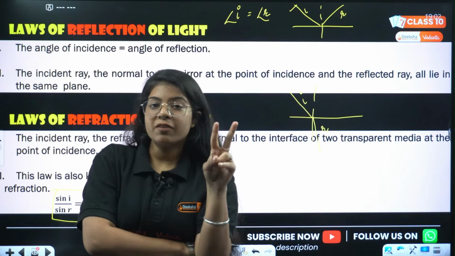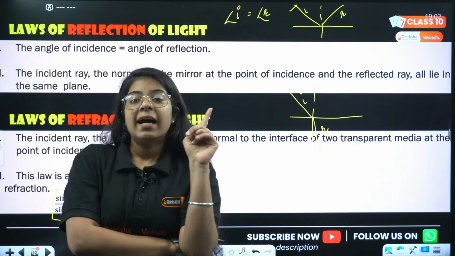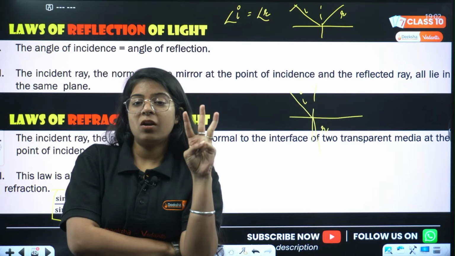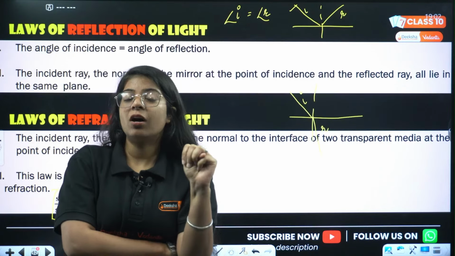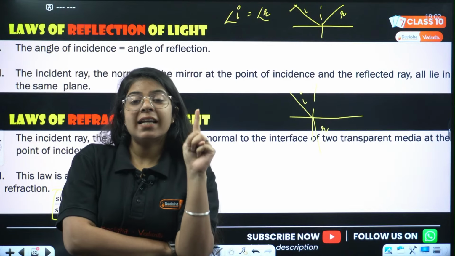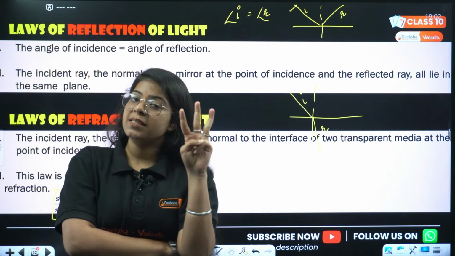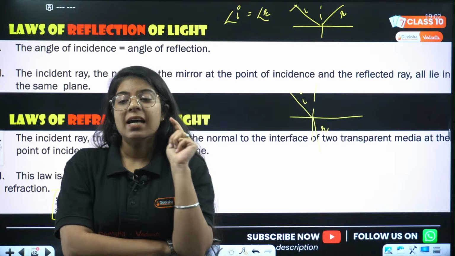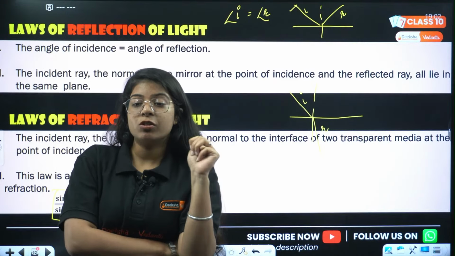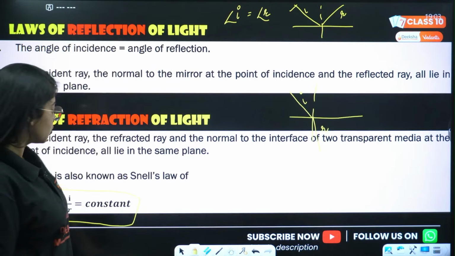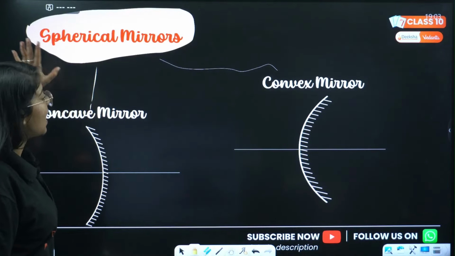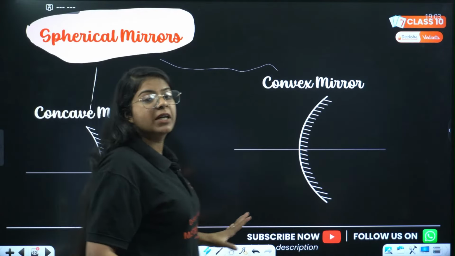We have two laws of reflection: I equals R, and the incident ray, reflected ray and normal all lie in the same plane. Second, the laws of refraction: the incident ray, refracted ray and normal lie in the same plane, and sin I divided by sin R equals constant. Okay, next we have to study optical instruments.